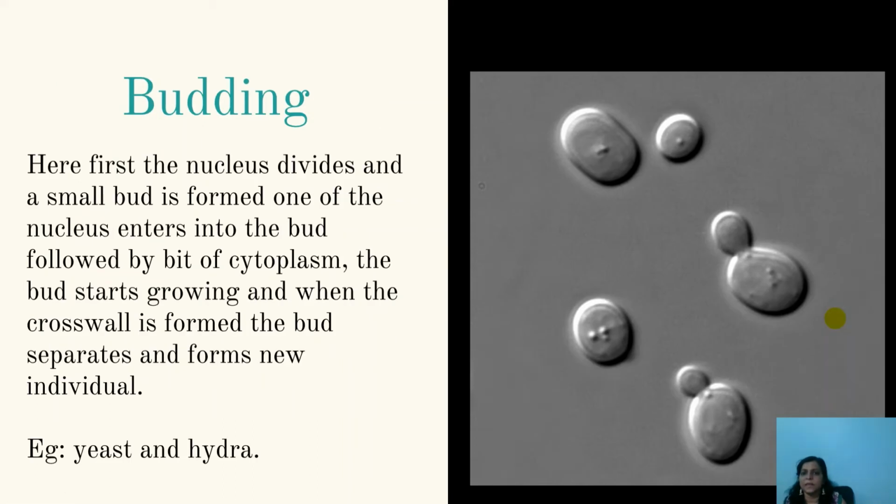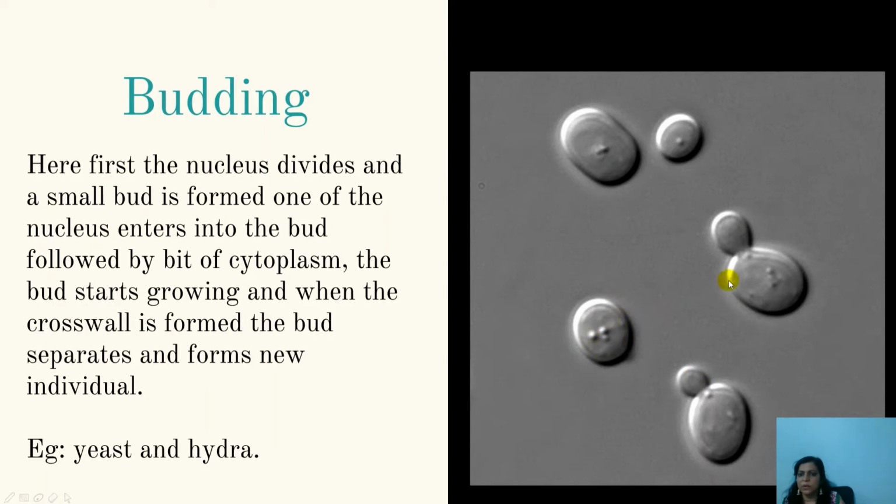Next type of asexual reproduction, you should not forget the formula, is budding. Budding takes place in organisms like yeast and hydra. For example, in this picture of yeast, a unicellular fungus, first the cell grows a bit bigger in size.